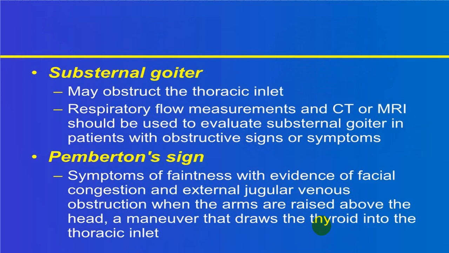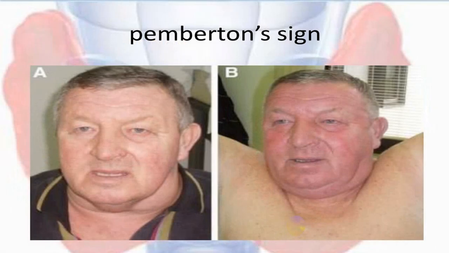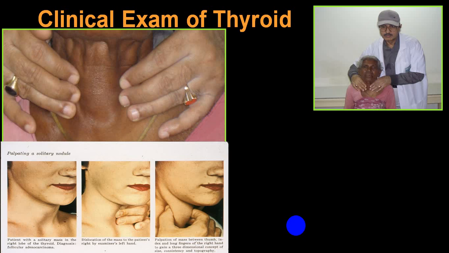Look for substernal goiter, Pemberton sign. Elevate the arm. This is before elevation, and after elevation you can see the compression on the blood flow, which will result in congestion of the face. And in a retrosternal variety, if it is already compressing and producing compressive symptoms, you can have dilated veins close to the suprasternal area in the upper part of the chest. This is Pemberton sign very clearly.